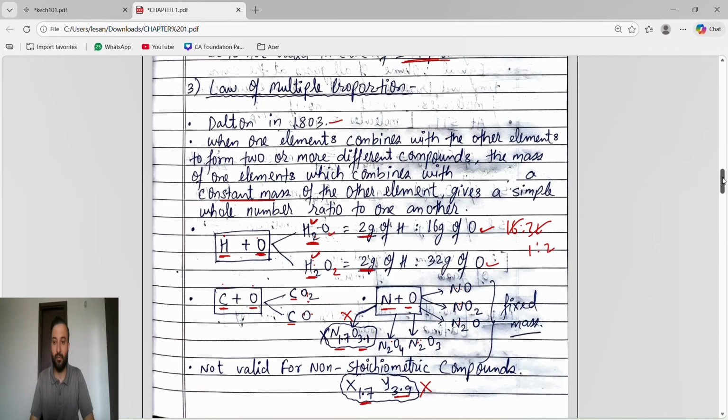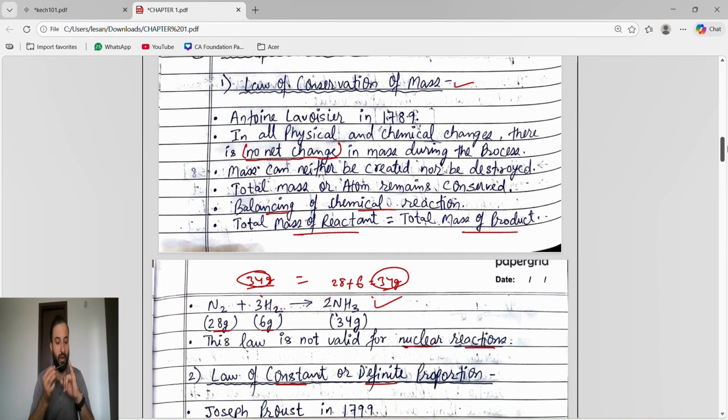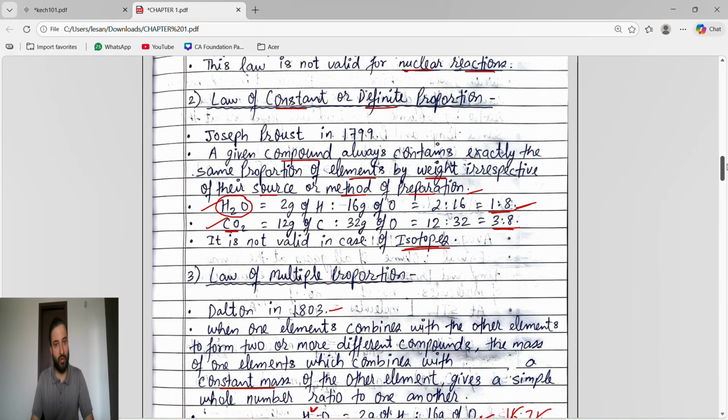Now the law of conservation of mass: we want a balanced chemical reaction, then we find that the mass of reactants equals the mass of products. Done. Now the law of constant or definite proportion says something simple. We have one final compound, and we will not see which source it comes from or which method of preparation is used, irrespective of that. We just have to form that compound.